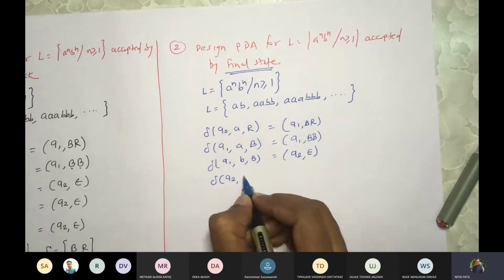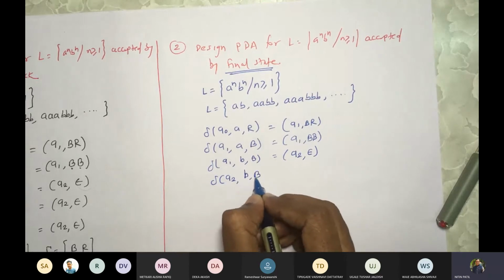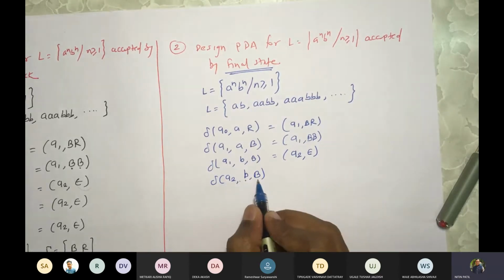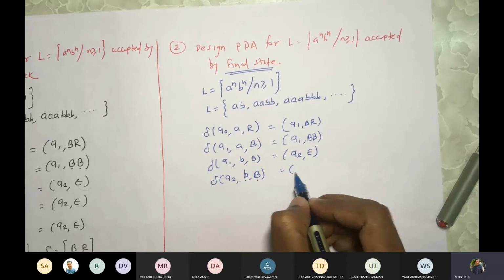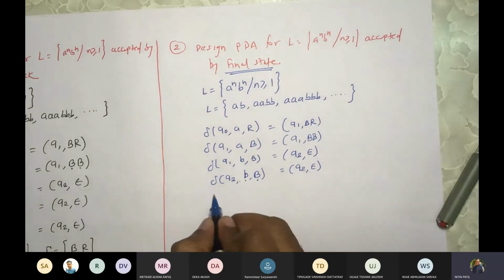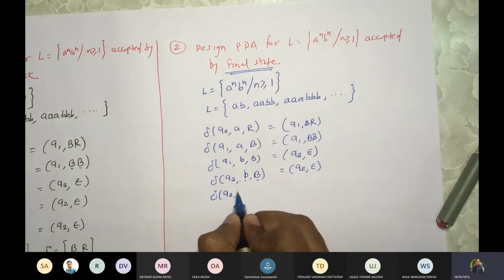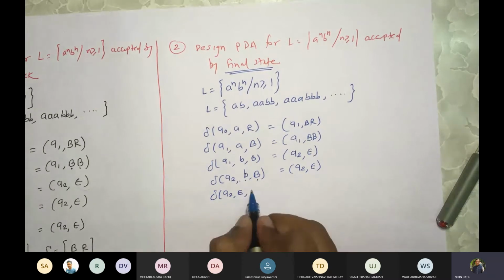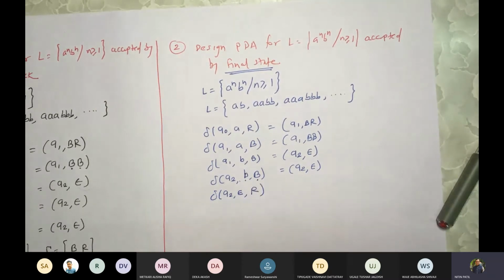So delta Q2 BB for each occurrence of B and top of the stack being B, what are we going to do? We are going to pop, correct? Now the last thing would be what? Your string is ended. So you write epsilon, and at the top of the stack you should get R.